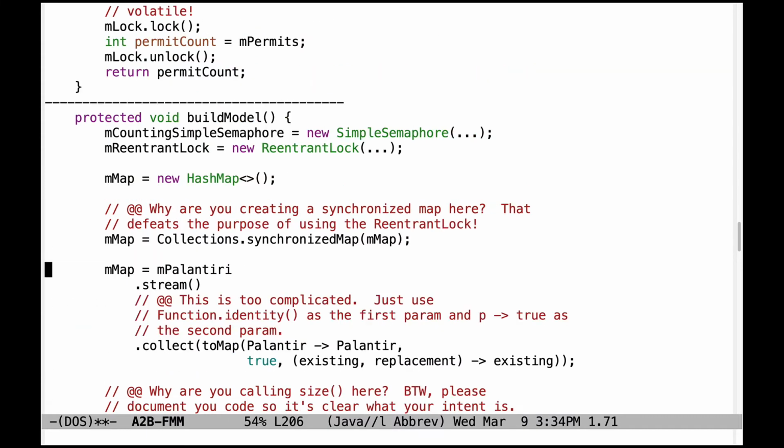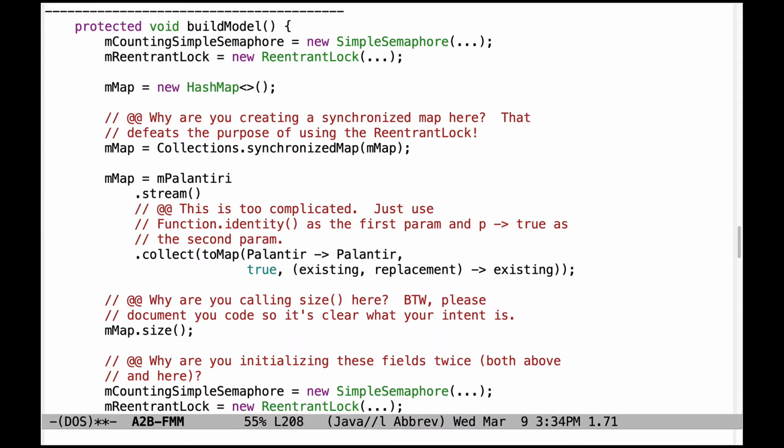Now we're changing our focus to the PalantirManager, moving away from SimpleSemaphore, and here are some problems I saw there. It's unclear why this code is using a synchronized map. That's the whole purpose of using ReentrantLock. We don't need a synchronized map, and that is not as efficient in many ways for various reasons we'll talk about later. This code down here uses the 3-parameter version of toMap. It should be using the 2-parameter version instead of the 3-parameter version.